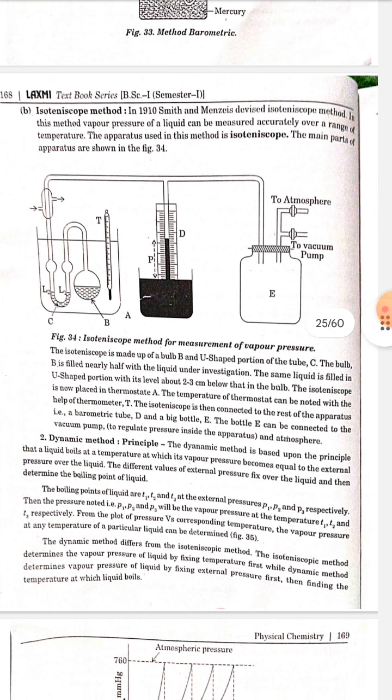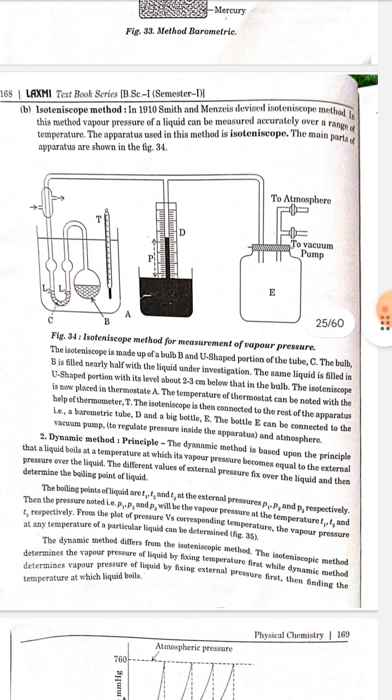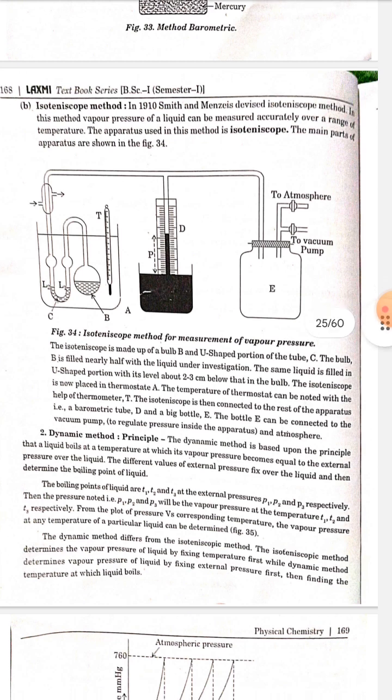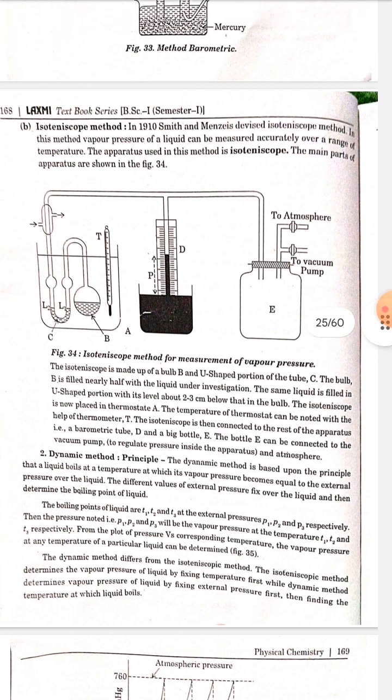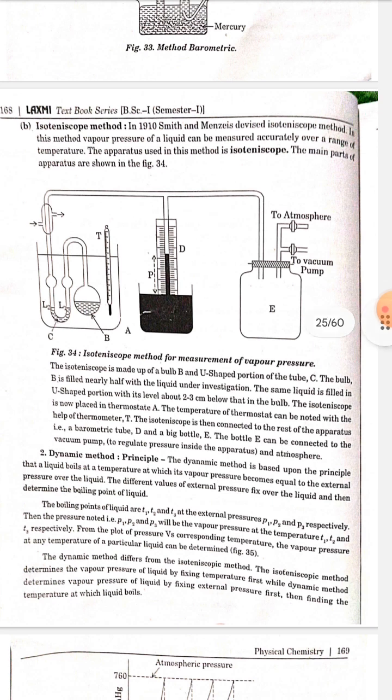Number 2. Dynamic method. Principle. The dynamic method is based upon the principle that a liquid boils at a temperature at which its vapor pressure becomes equal to the external pressure over the liquid. Different values of external pressure are fixed over the liquid and then the boiling point of the liquid is determined. The boiling points of the liquid are T1, T2 and T3 at external pressures P1, P2 and P3 respectively. Then the pressures noted, that is P1, P2, P3, will be the vapor pressures at temperatures T1, T2 and T3 respectively.